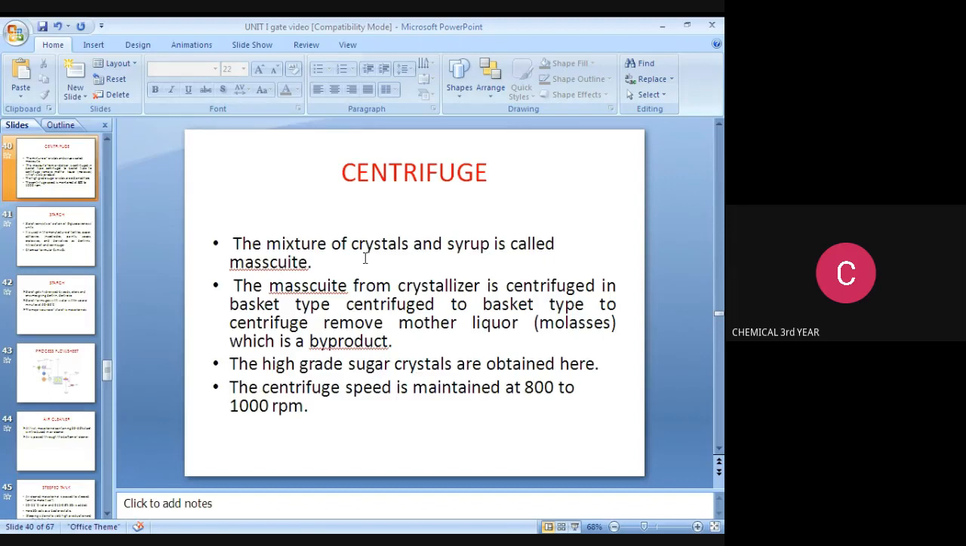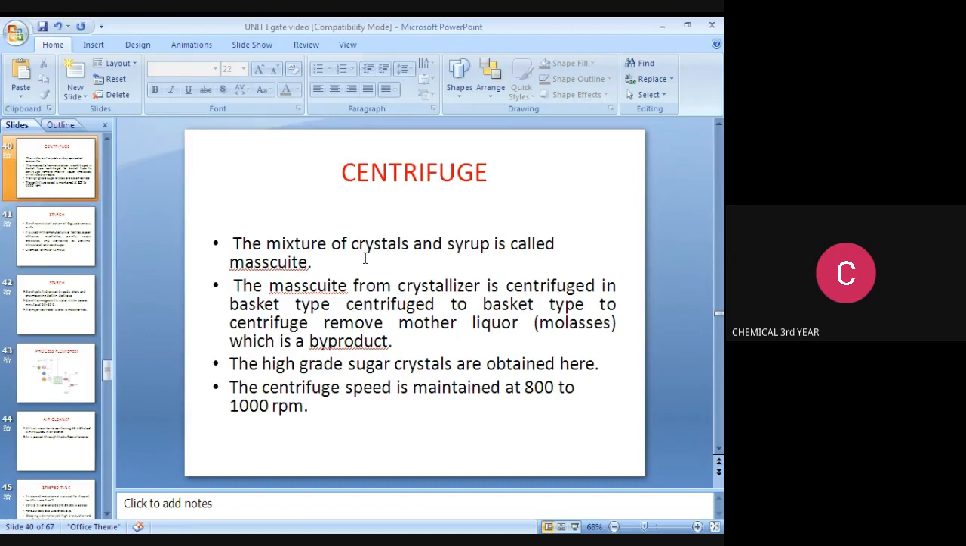Centrifuge. The mixture of crystals and syrup is called massecuite. So all of you note it down. Sometimes questions like what is massecuite may be asked in the GATE exam. Massecuite means the mixture of crystals and syrup, where both are present together.